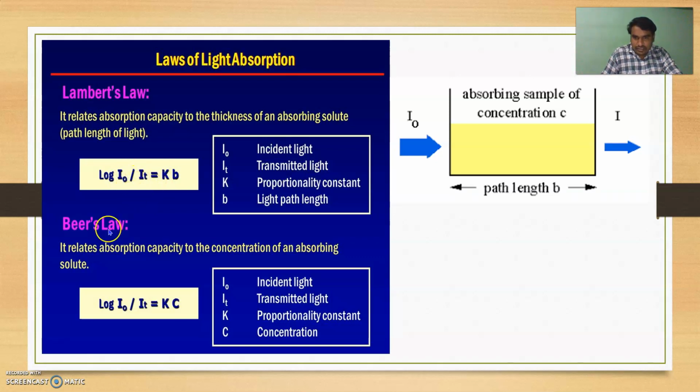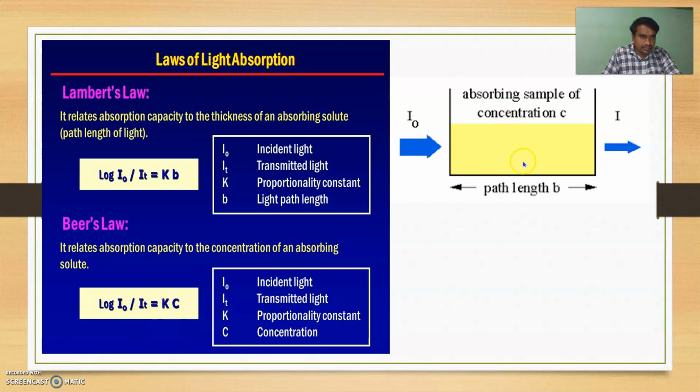Now, according to Beer's law, it relates the absorption capacity to the concentration of the absorbing solution. So this law is related to the concentration of the solution. Here, log I0, that is the incident light, divided by IT is equal to Kc, where K is the proportionality constant and c is the concentration of the solution.